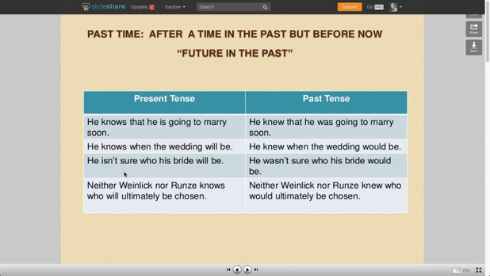Here's a present tense: he isn't sure who his bride will be. If I go to the past tense with it, I say he wasn't sure who his bride would be. Or present tense, neither Weinlich nor Rinze knows who will ultimately be chosen. When I change that reporting verb to the past tense, I have to say neither Weinlich nor Rinze knew who would ultimately be chosen.